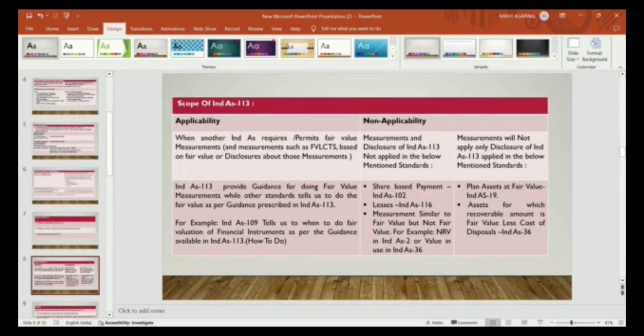Like plan assets at fair value under Ind AS 19. Ind AS 19 requires only the measurements of Ind AS 113, and does not require the disclosures prescribed in Ind AS 113. For an asset whose recoverable amount is fair value less cost to sell, that is the impairment under Ind AS 36, which says to measure fair value as per Ind AS 113. So measurement is applicable in Ind AS 36, that is the impairment, but disclosure is not applicable.